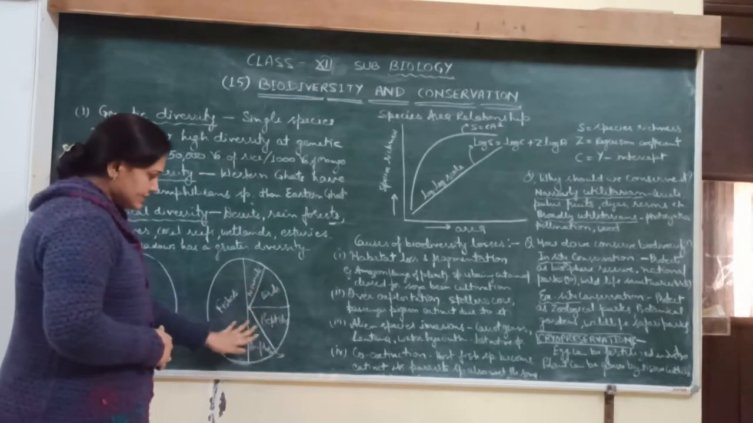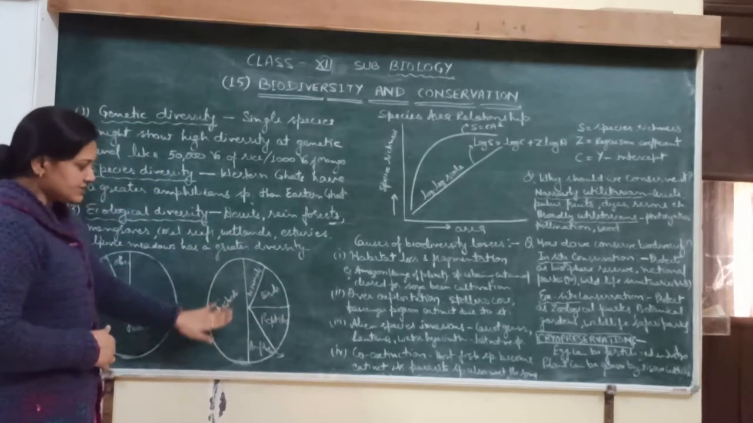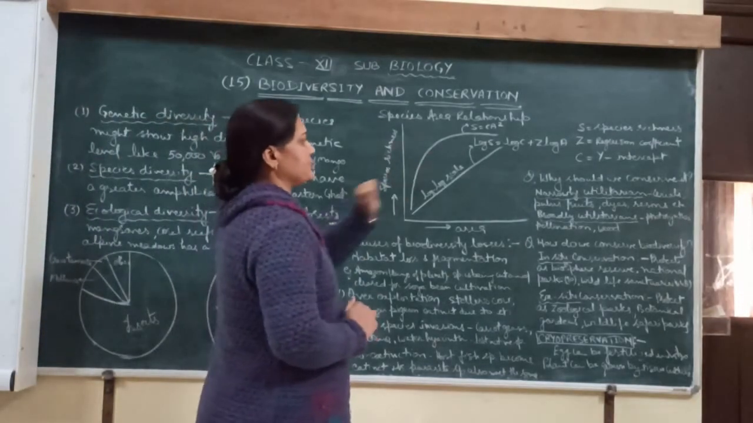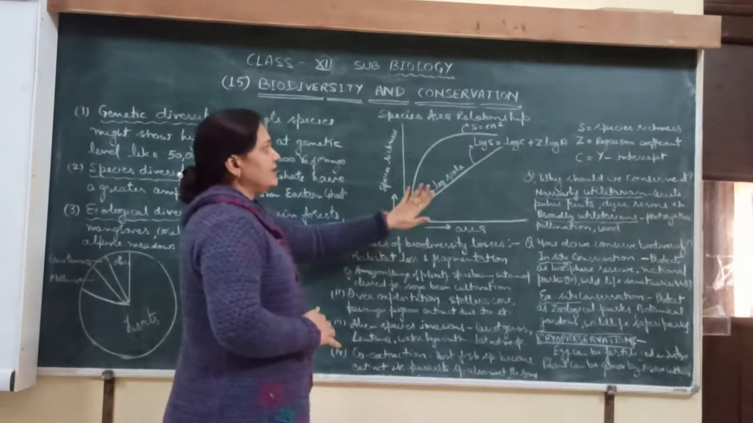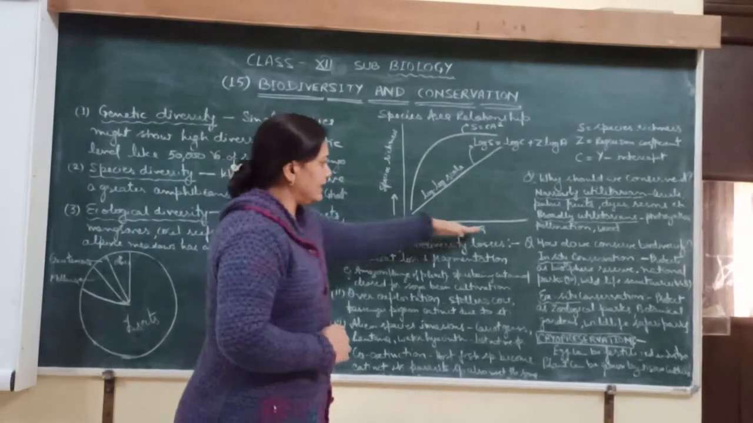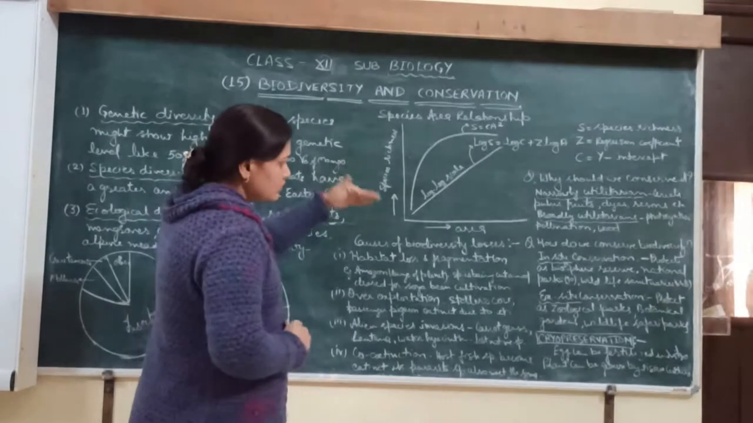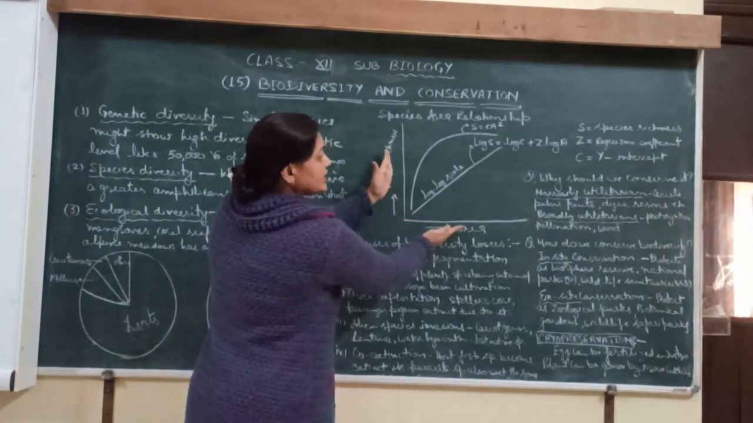So here we can say the 5 classes they represent, and the largest category is the fishes. Now we come to the species area relationship. This graph shows the species area relationship when the area increases. Here is the area and here is species richness. So when the area increases, the number of species also increases.